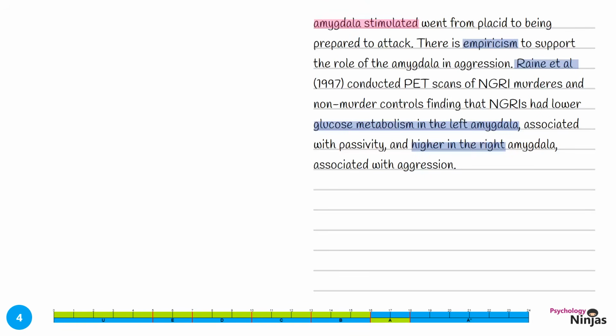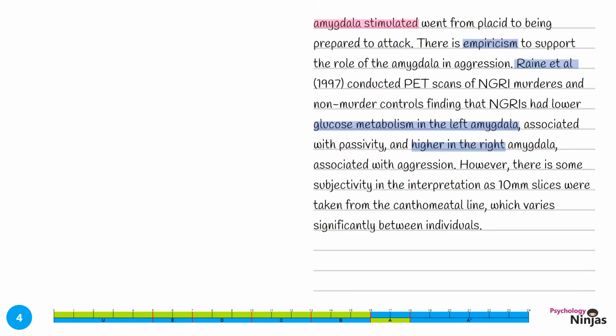We then want to give a counter-argument. However, there is some subjectivity in the interpretation, as 10mm slices were taken from the canthomeatal line, which varies significantly between individuals. We've used our knowledge of PET scans as a specific way of studying the brain and talked about how the interpretation might not be as objective as previously thought.